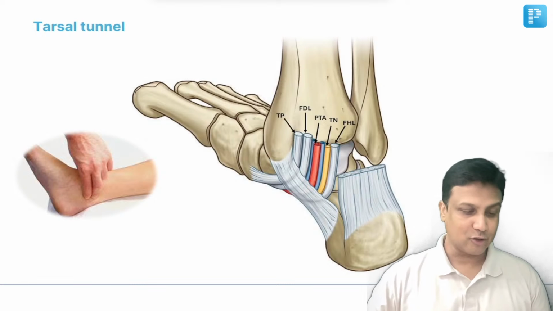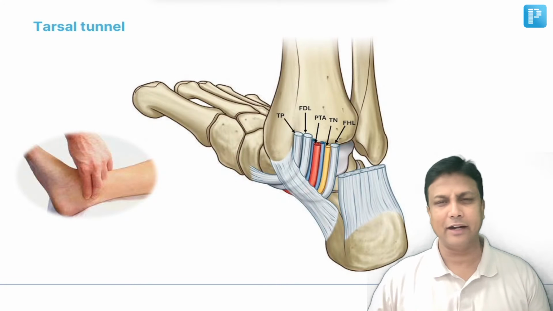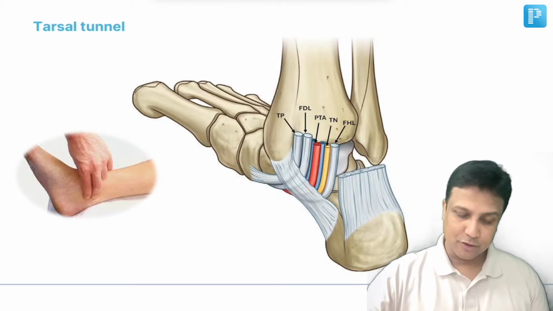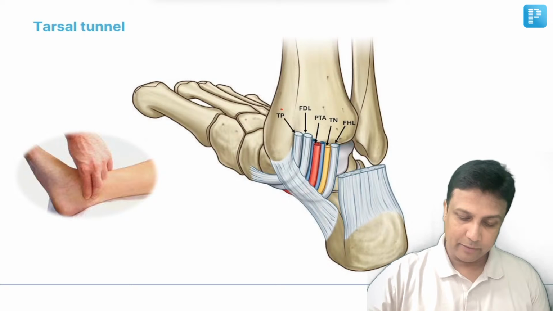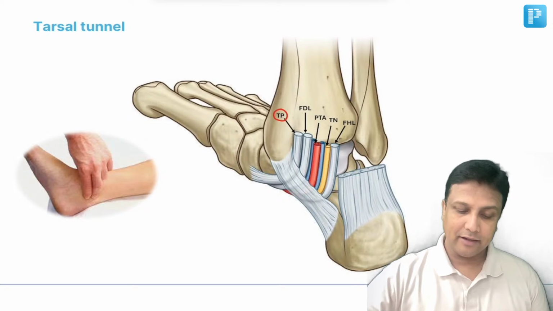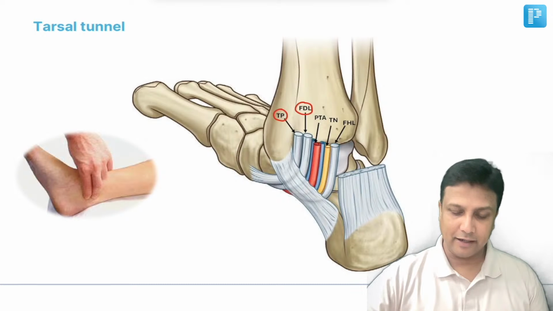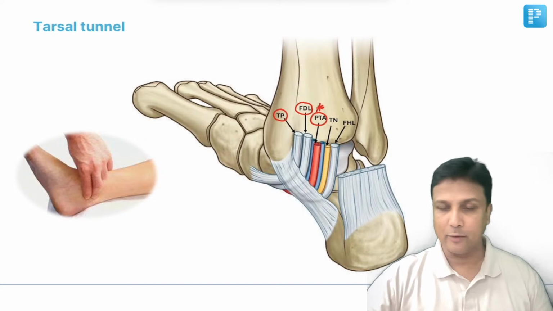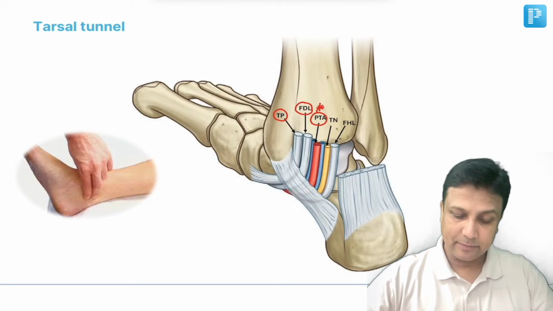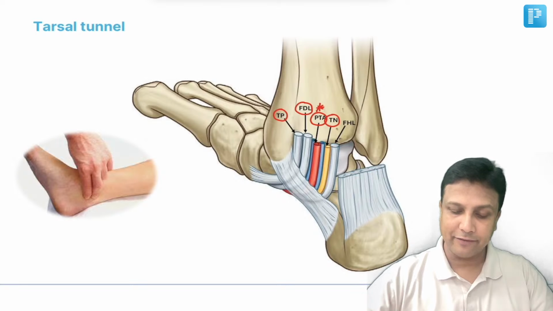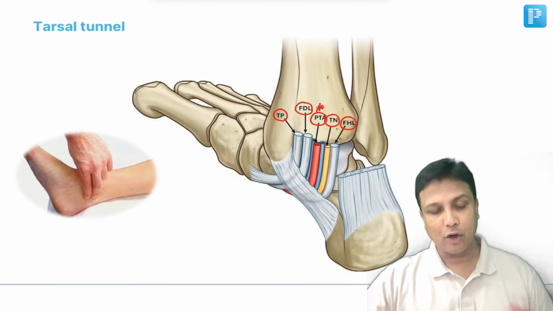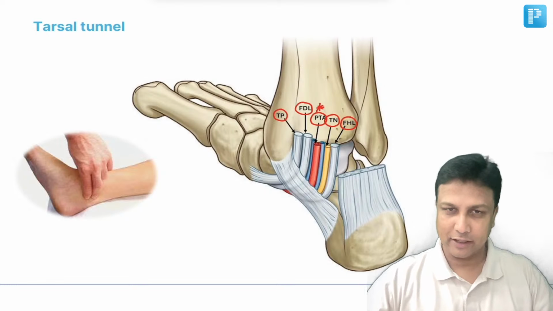All these structures are arranged in the form of that mnemonic, you remember very well: Tom, Dick and Nervous Harry. So T stands for tibialis posterior, D stands for flexor digitorum longus, and A stands for artery, that is posterior tibial artery, which is very important nowadays for your exams. And then there is a nerve here, that is your tibial nerve, and finally there will be the flexor hallucis longus, H for Harry. So Tom, Dick and Nervous Harry, we read it like this, okay?